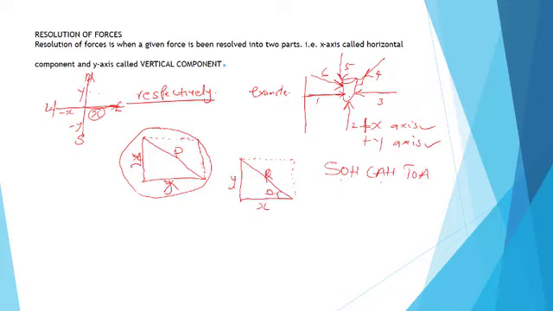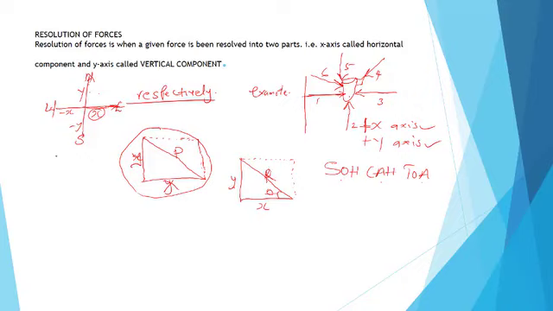Remember, we're talking about resolving this force, and this is the resultant force. Let's look for which of them has a relationship between the opposite, which is y, and the resultant, that is opposite and hypotenuse, which is sine.